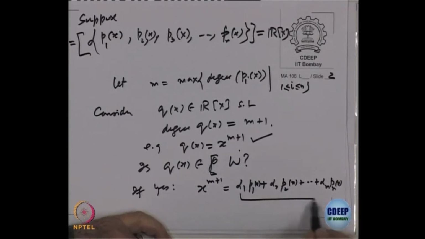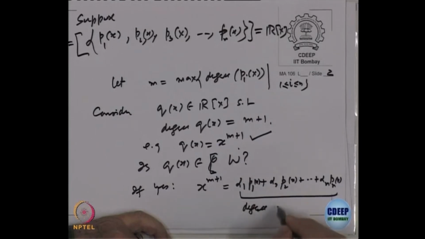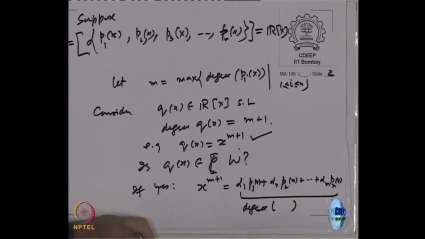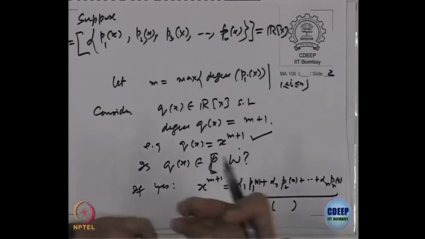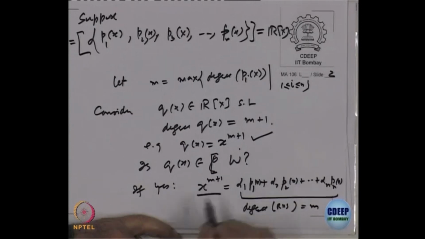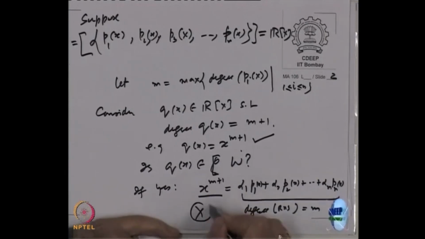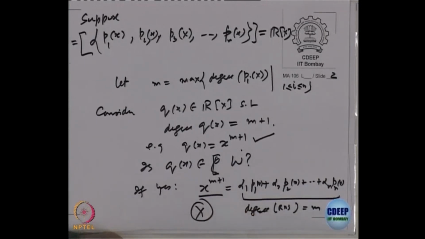Now, on the right hand side, what is the degree? m is the maximum, so the degree of the right hand side is at most m. What is the degree of the left hand side? m plus 1. So, this is a contradiction. A polynomial of degree m plus 1 cannot be equal to a polynomial of degree at most m.